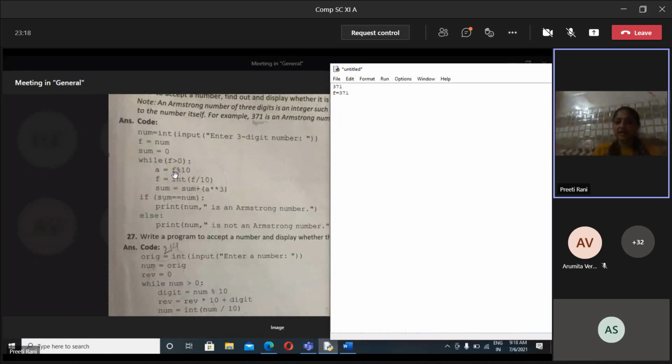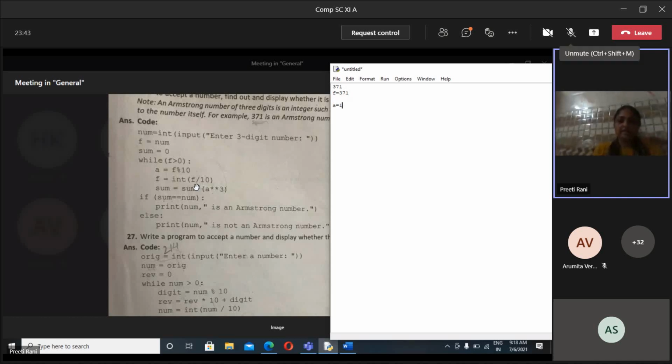What is the number in f? 371. So firstly we are dividing it by 10, getting the remainder. What will be the remainder after dividing by 10? Tell me quickly, children. 1. A's value will be 1.